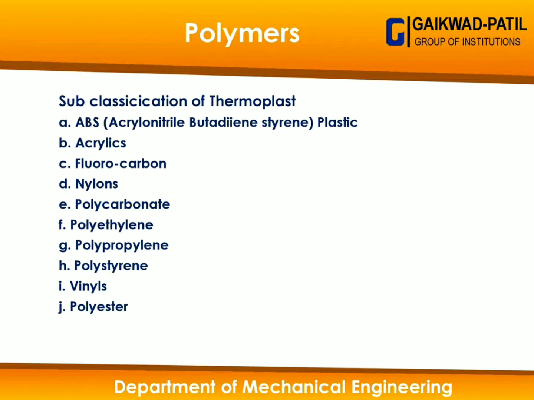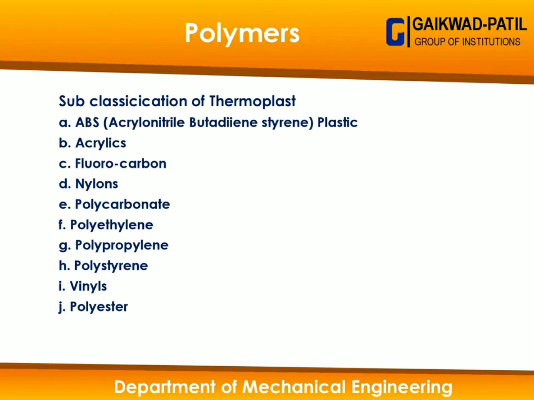It is a very transparent type of polymer which is used as an alternative for glass in industry and in our day-to-day life also. Then fluorocarbons, that we call carbon fiber.